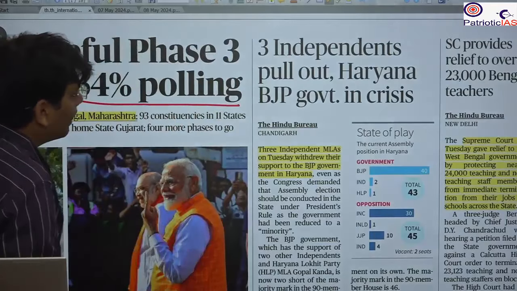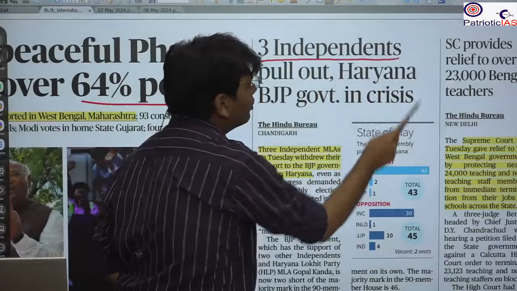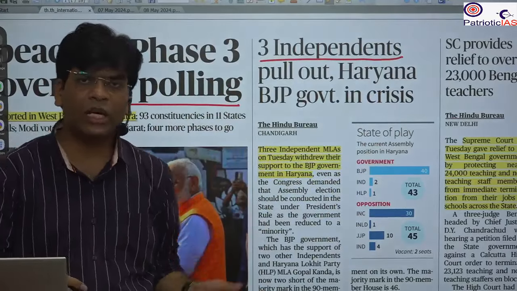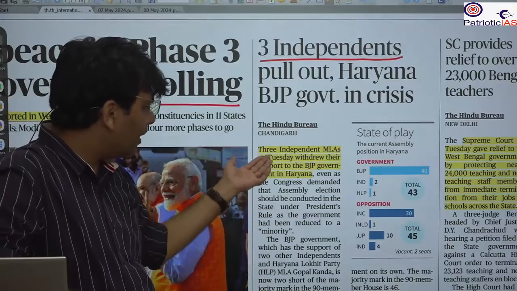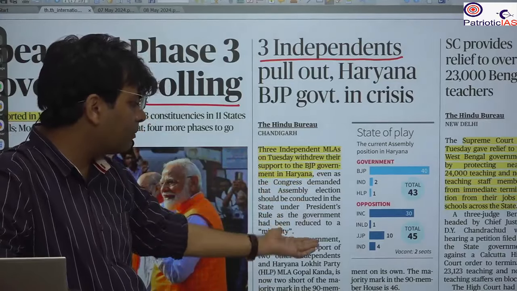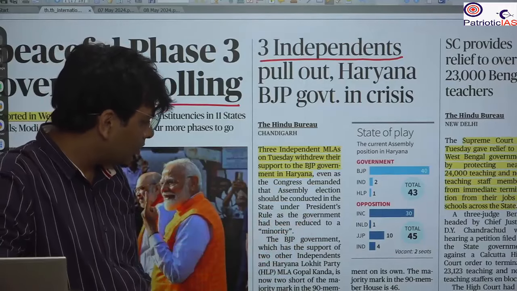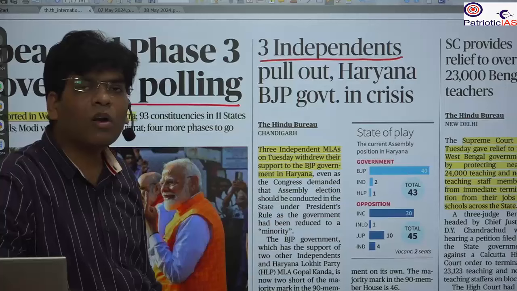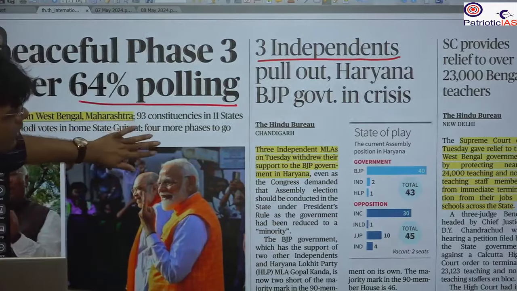this phase. Okay. Next important news, again this is political, the change in the power game in Haryana that is going on. 3 of the independent MLAs have shifted their side from the BJP to the opposition, Congress-led coalition. So there is a chance that there could be the fall of the government in Haryana, and let's see what is going on.